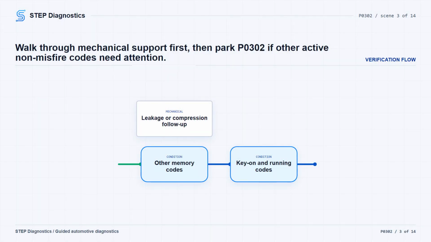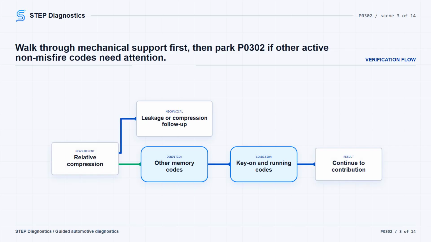Next, run the relative compression test. If that scan tool test is not available on the vehicle, treat it as a pass and keep moving. If a cylinder does not pass, follow up with cylinder leakage testing on the suspected cylinder, and if needed, a compression test, before blaming ignition or fuel.